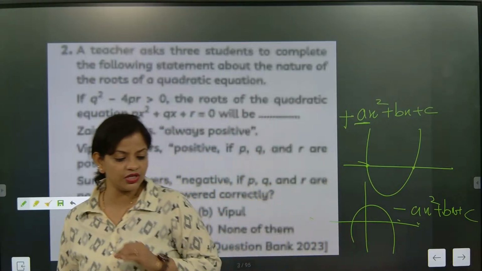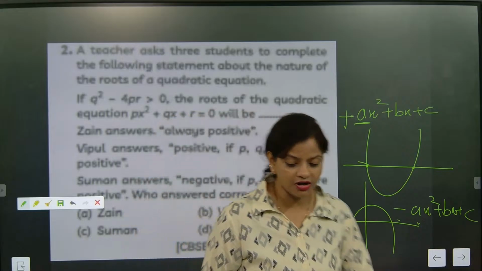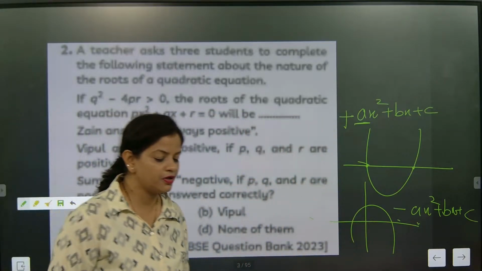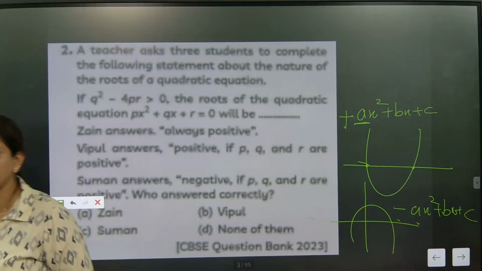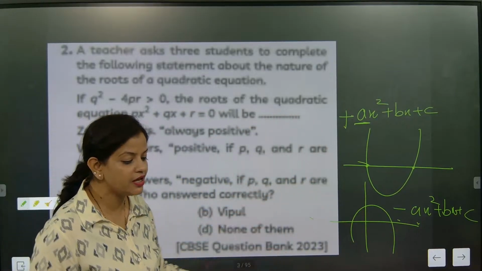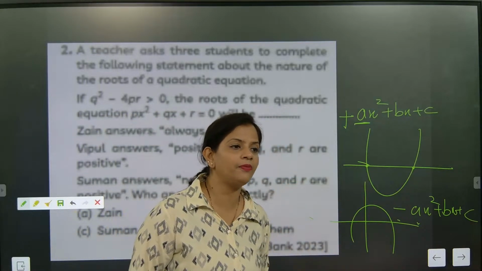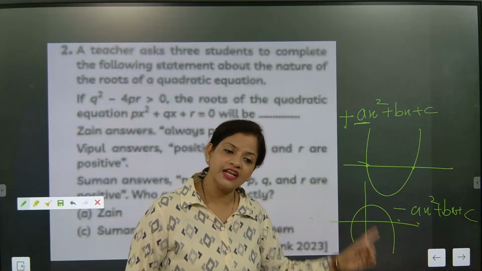Students make silly mistakes and come to the examination hall. They are not remembering the simple techniques because they are busy watching other people. You need to now focus on your own mistakes. I hope you have understood. Silly things are there which people make mistakes in. Mouth up means coefficient a will be positive. Mouth down means it is negative.